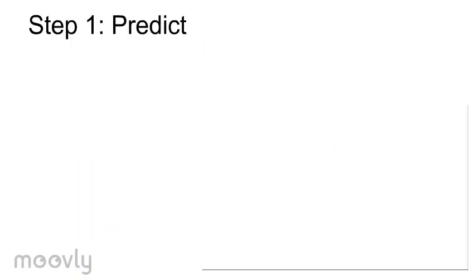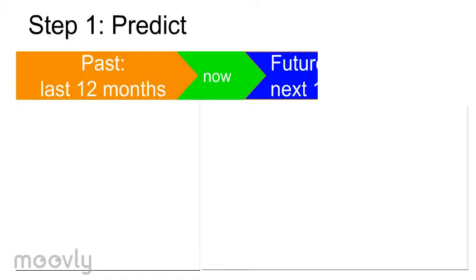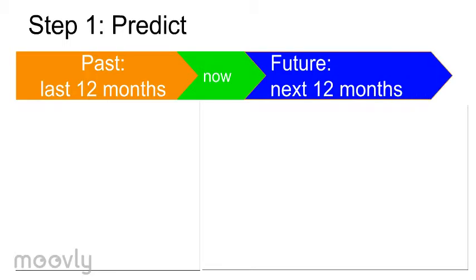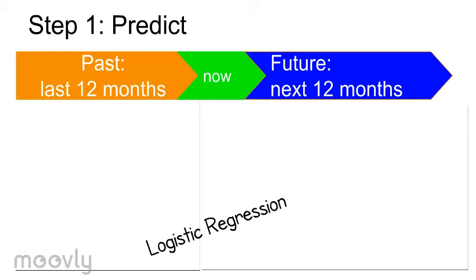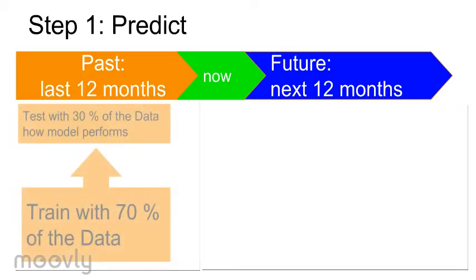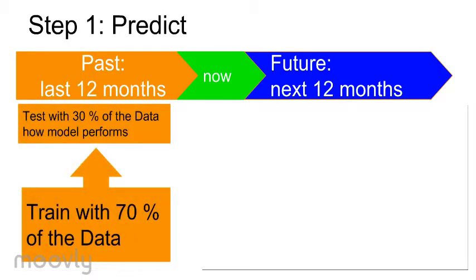In a first step, we predict which customer is likely to give up future donations, to churn, in the next year using machine learning algorithms like random forest or logistic regression. We analyzed the data over the last 12 months and trained the system using 70% of the data. Once the system has been trained, we use the remaining 30% of the data to understand how well our algorithm is able to predict future cancellations.